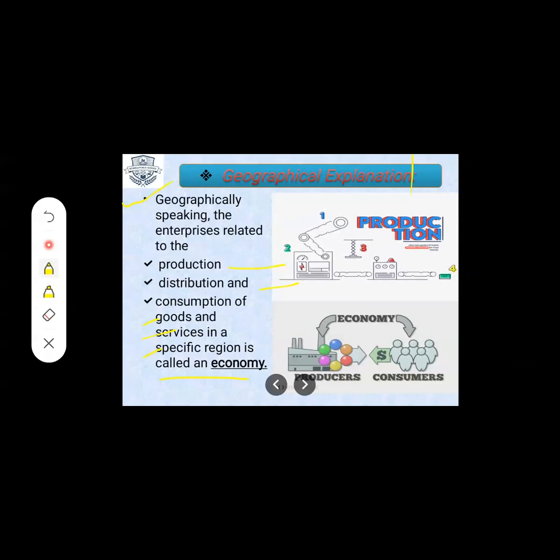So if these 3 points go together in a specific region, it is known as economy. Now let's learn more in detail, students, about this.